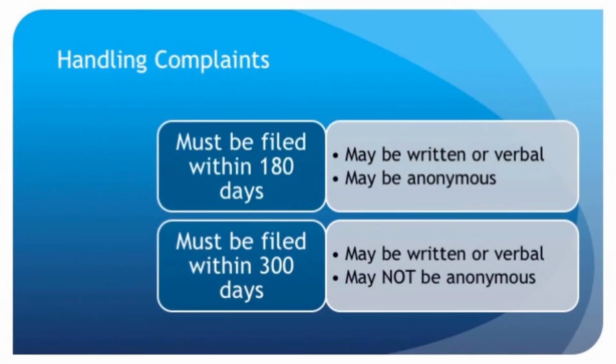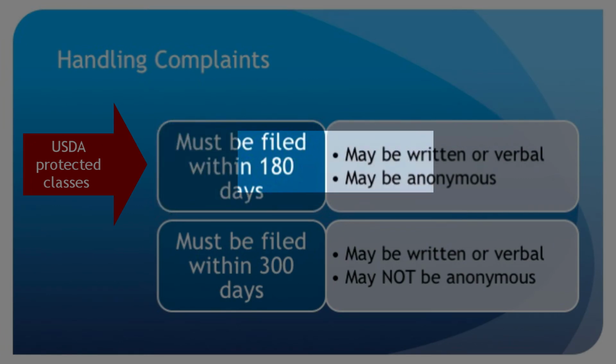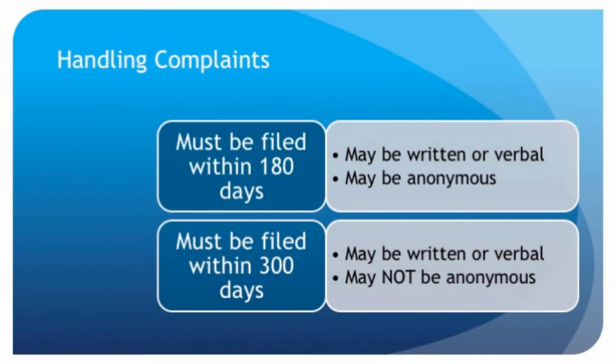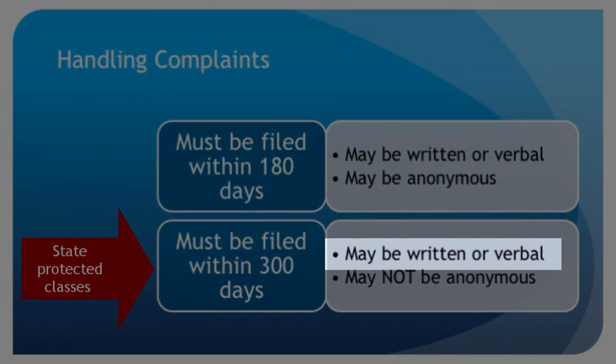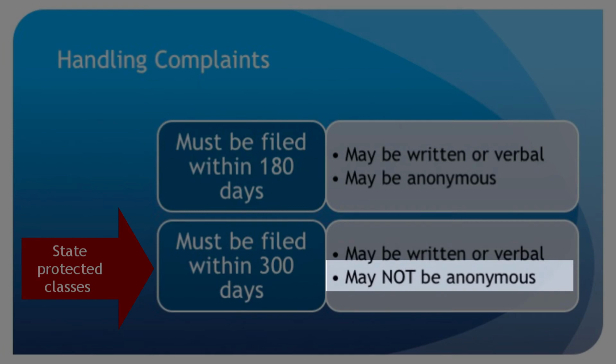Complaints of discrimination based on USDA protected classes must be filed within 180 days of the incident. They may be written or verbal and may be anonymous. Allegations of discrimination based on state protected classes may also be written or verbal. They must be filed within 300 days of the event and may not be anonymous.